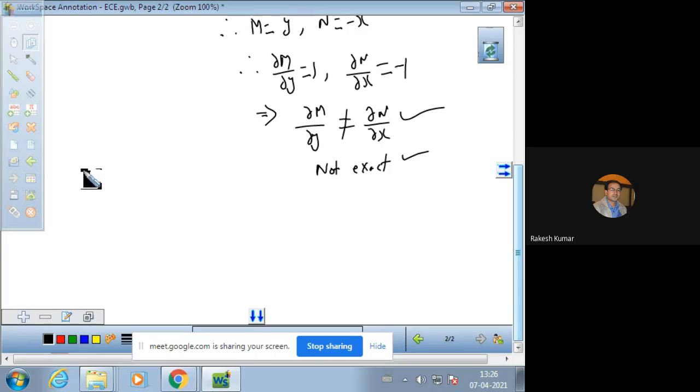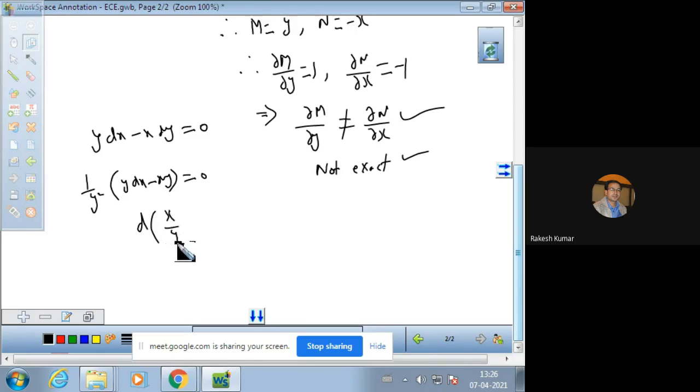For example, we have the equation y dx minus x dy is equal to 0. If we multiply this equation with 1 over y square, you will have this. And it can be written like this, that is the differential of x over y, because it is the u over v formula of derivative.